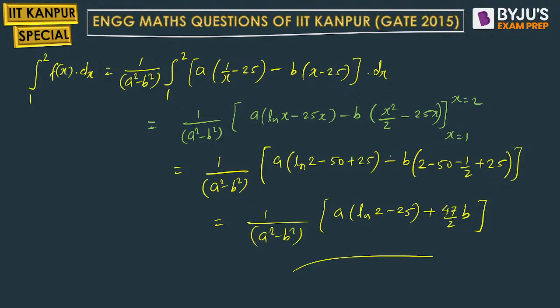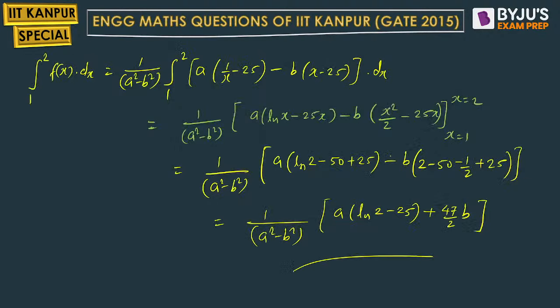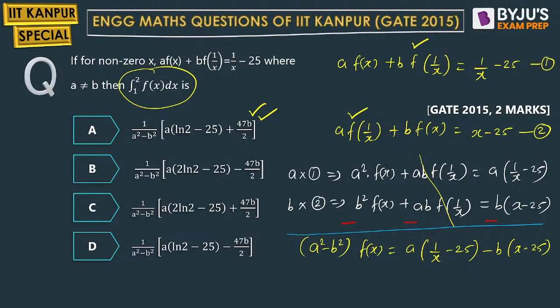Okay, so option A is the correct one. It's very rare that an equation repeats, but the variety repeats. So option A, 1 upon a square minus b square, a ln 2 minus 25. The next term is 47 by 2 times b. So option A is matching perfectly. So yes, option A is the correct answer.